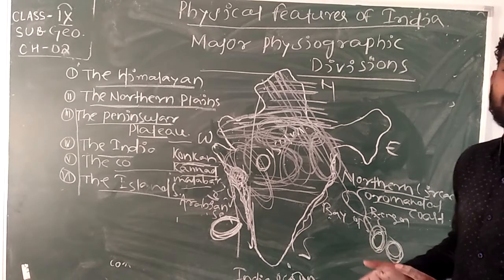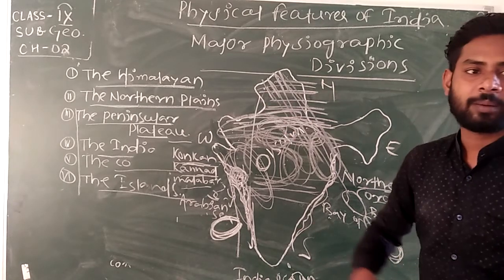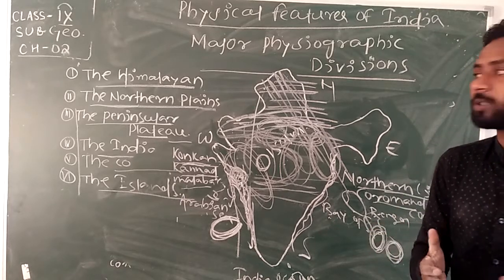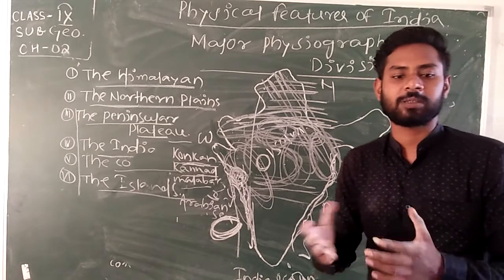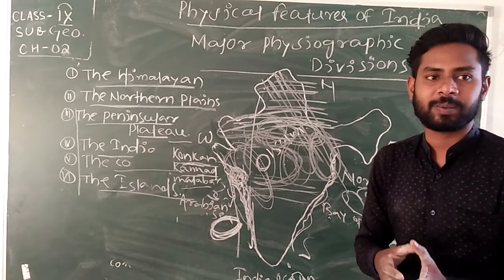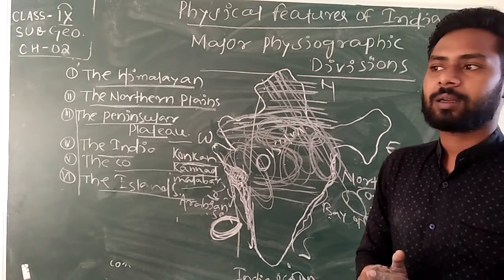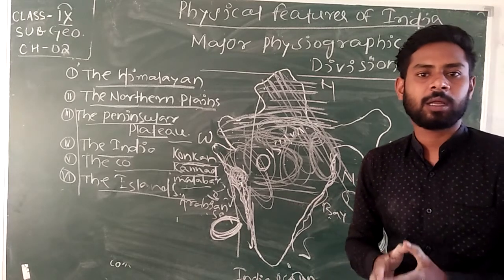And the importance of these major geographic divisions: the Himalayas play an important role as relief features for India. The northern plains are very favorable for agricultural and farming activities, because they are very fertile, so these lands are suitable for cultivation.